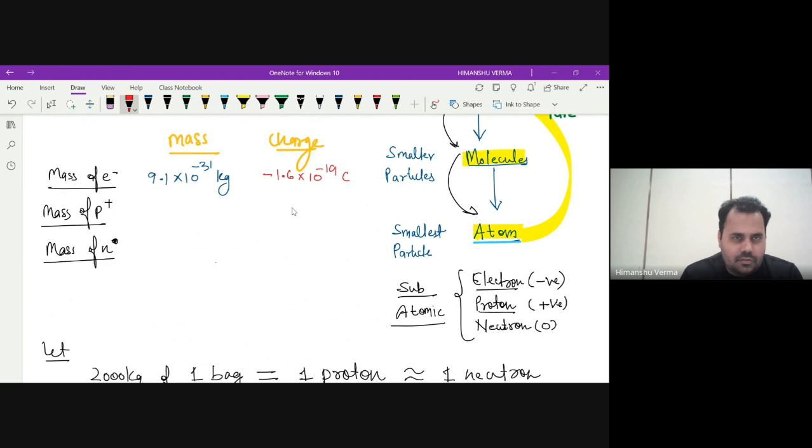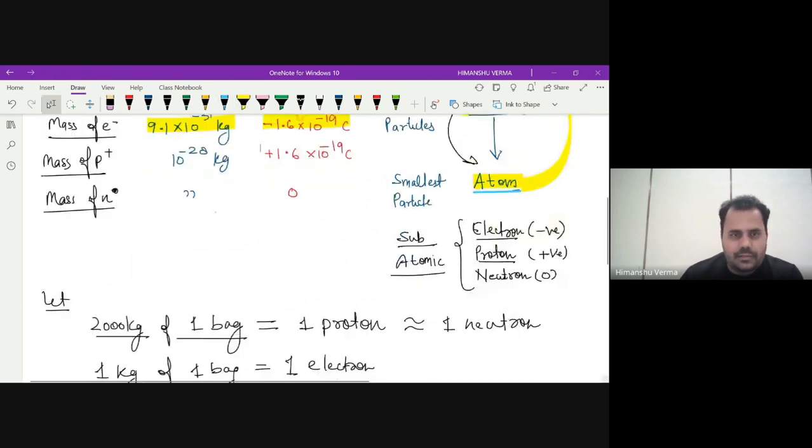The mass of a proton is almost 1.7 into 10 to the power minus 27 kg, and it is positively charged, with the same magnitude 1.6 into 10 to the power minus 19 coulomb. Of course, the neutron does not have any charge. The proton's mass is huge in comparison, about 2000 times more. But the electron is very, very small. This is the basic understanding.